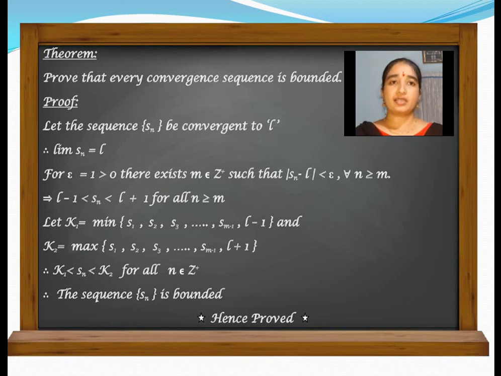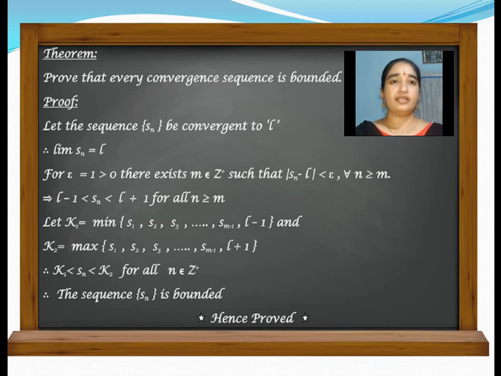So let us consider K1 equal to the minimum of S1, S2 and so on, Sm minus 1, comma L minus 1. In all these members we are taking the minimum, that is K1. Similarly, K2 is the maximum of S1, S2 and so on, Sm minus 1, comma L plus 1. Okay.